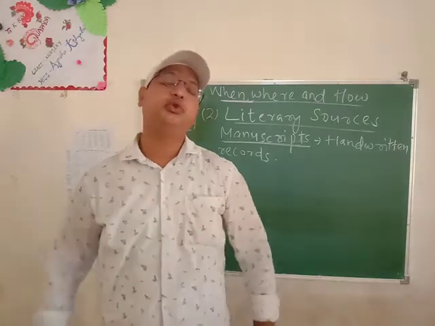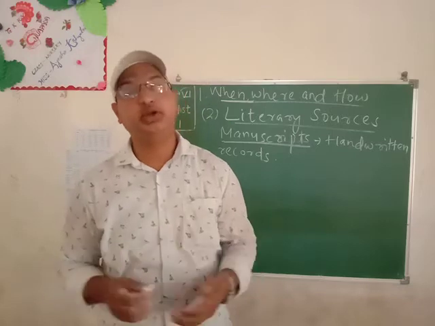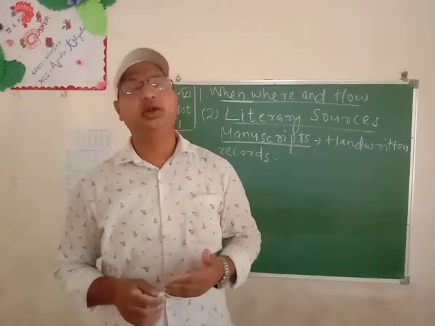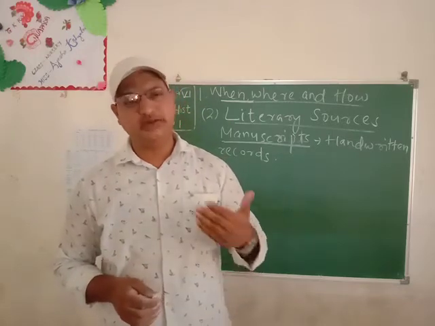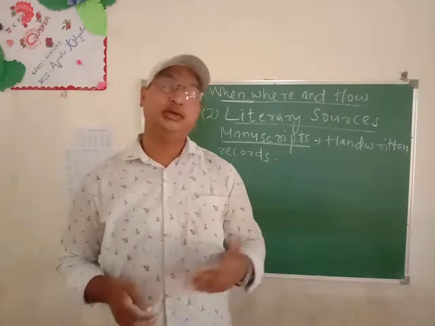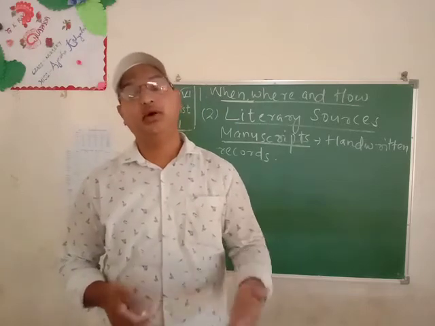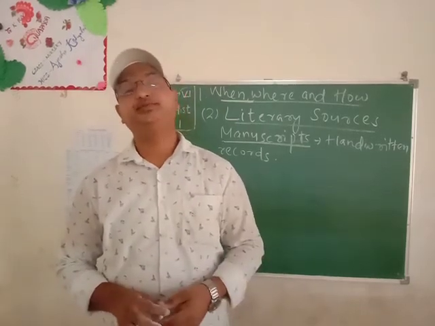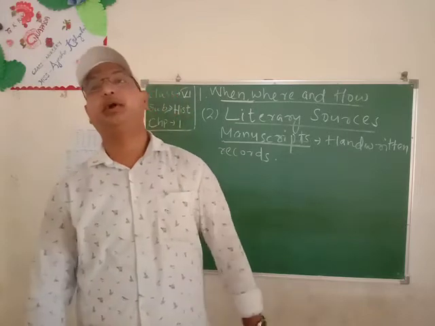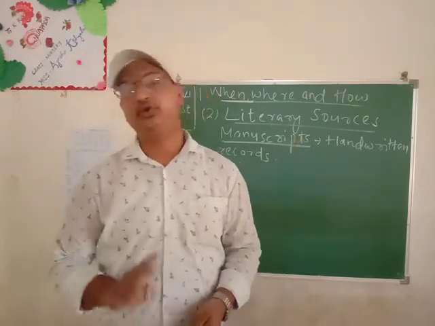Students, so what was written there? We must be wondering about the lives of the people of the kingdom, the lifestyle of the kings, their works, their achievements, their glory, battles. That may have been written there, and historians study it, research it, and then know about the past. But students, the literary sources are majorly divided into two parts.